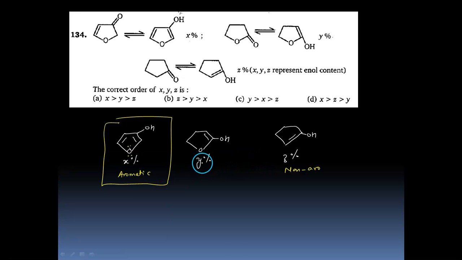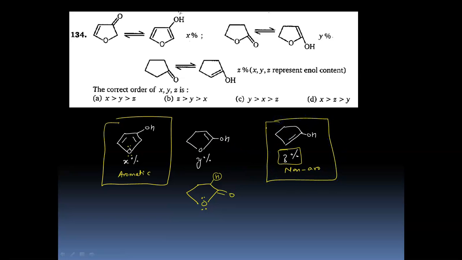So what happens in Y, there is likelihood of this lone pair being in conjugation with the C double bond O, right? And therefore participation from this alpha hydrogen would be less towards enol formation, right? And therefore this Z would be more, because it is slightly better than Y. It is non-aromatic, right? But we can see that Y is like a cyclic ester where this lone pair, and we know that the alpha carbon adjacent to an acid derivative does not show